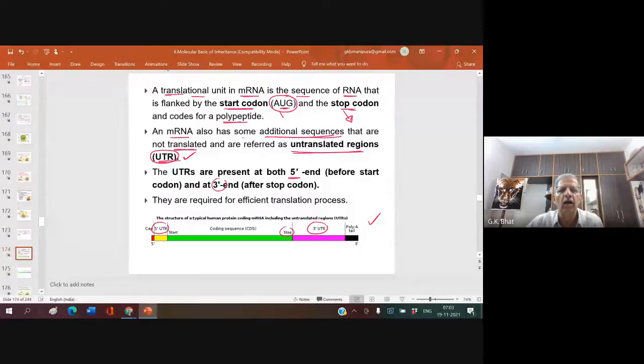So, an mRNA also has some additional sequences that are not translated. That means they are not coding for any amino acid, and they are referred to as the untranslated region. These untranslated regions are present at both the 5' end before the start codon and the 3' end after the stop codon. They are required for an efficient translation process.